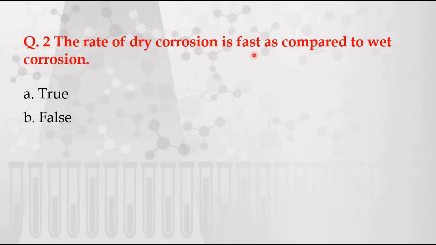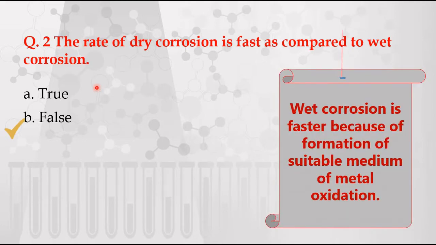Next question. The rate of dry corrosion is fast as compared to wet corrosion. The statement is true or false. The statement is false, because the wet corrosion is faster because of formation of suitable medium of oxidation. In dry corrosion, only gases are involved, but in wet corrosion, moisture, liquid, acid or bases are involved, which are responsible for corrosion in metals, and that is fast.